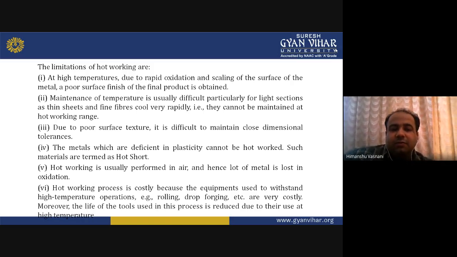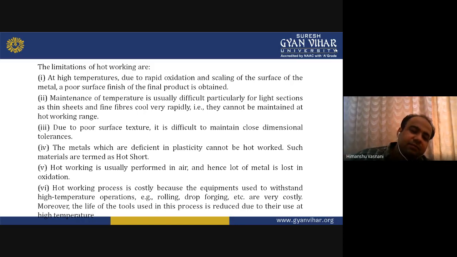Hot working is usually performed in air, and hence a lot of metal is lost in oxidation. Obviously, the hot working process is costly because the equipment used to withstand high temperature operations like rolling and forging is very costly. Moreover, the life of the tools used in this process is relatively reduced due to their use at high temperature.